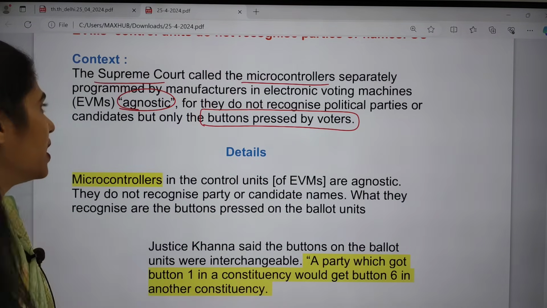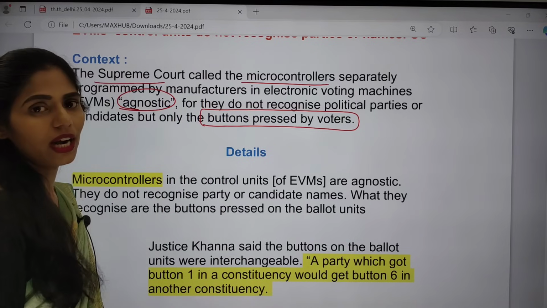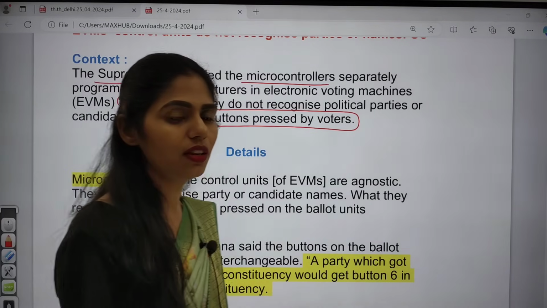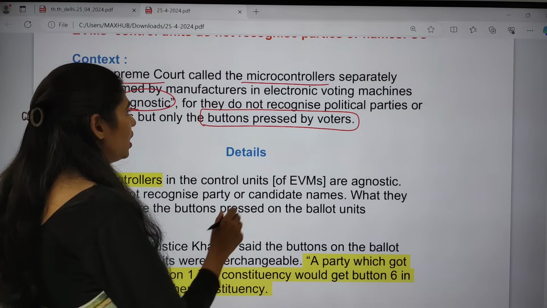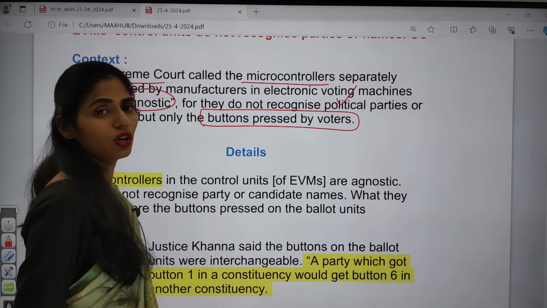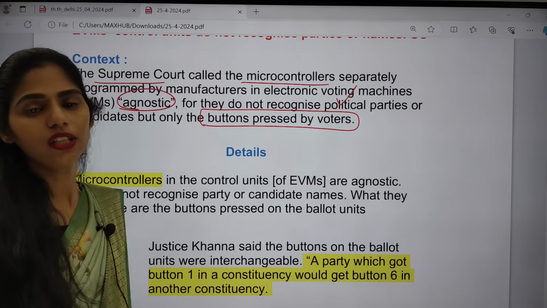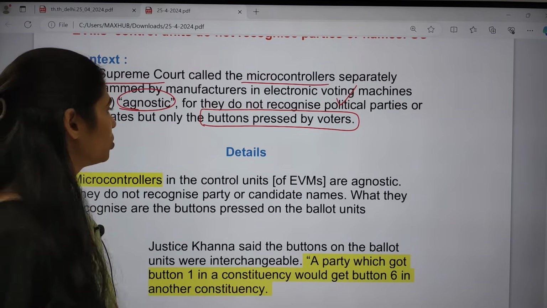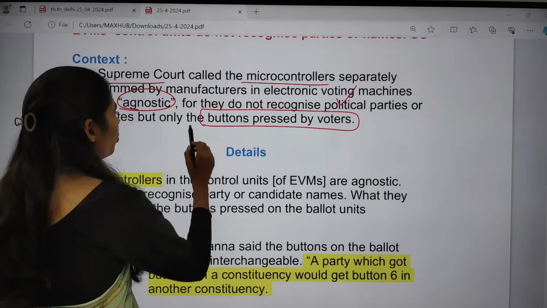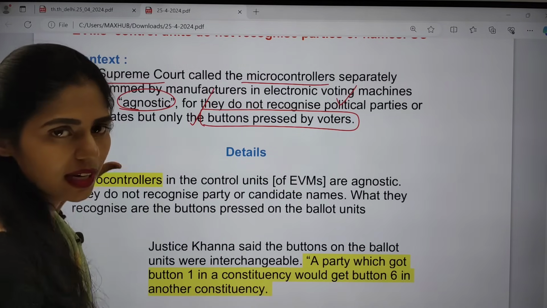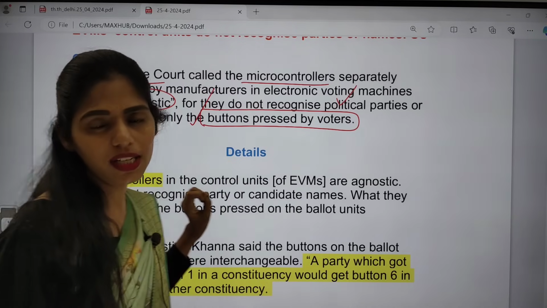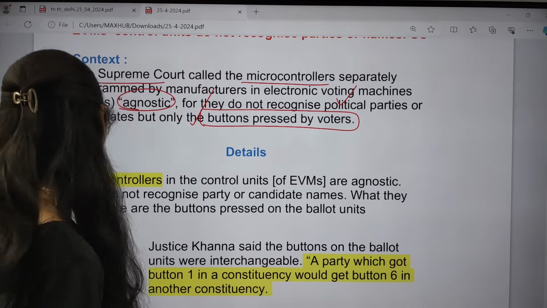So the microcontrollers fixed in these EVMs do not recognize which political parties or candidates are there. They only focus on the buttons pressed by voters. This is the main thing said by the Honorable Supreme Court.